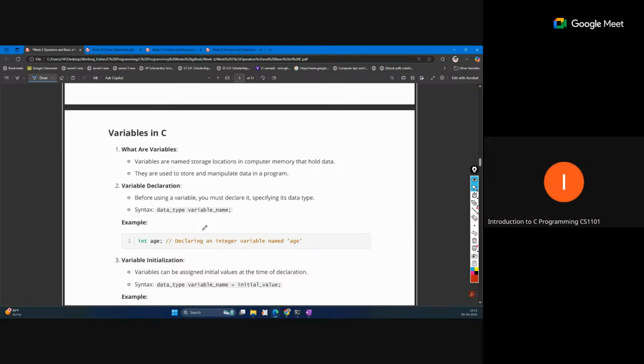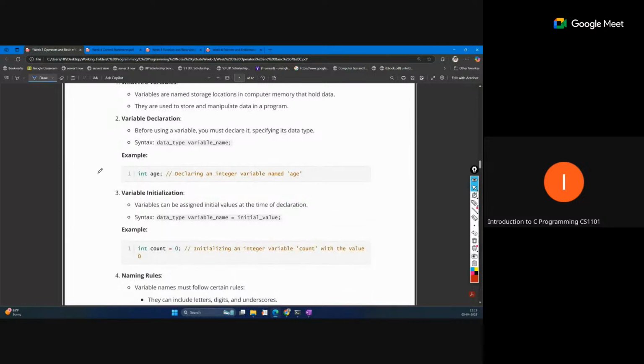So the variable refers to the memory address, and at that memory address we store our data, and that variable is basically a label which is readable and meaningful. That is called a variable, and we declare this variable.